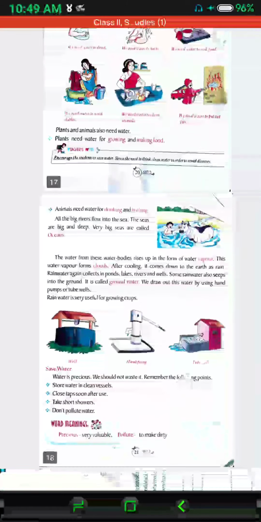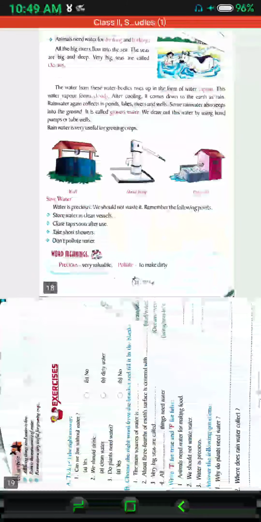You can see their word meaning. Precious means very valuable. Pollute, to make dirty. So these are the important words, or what do you call foreign words, or you may say unfamiliar words for you, whose meanings are given here.